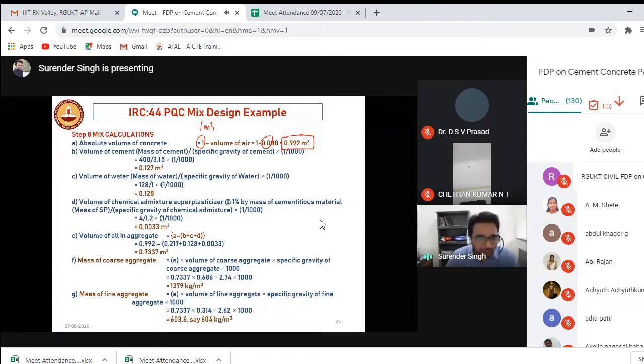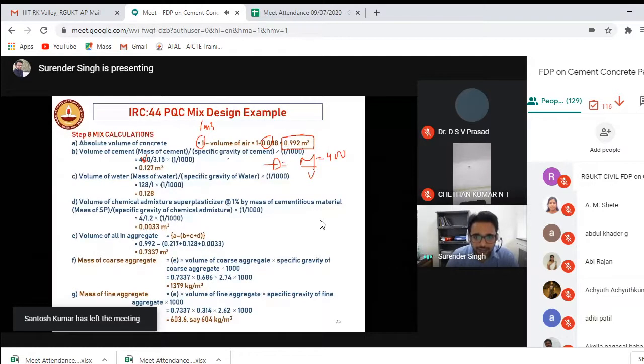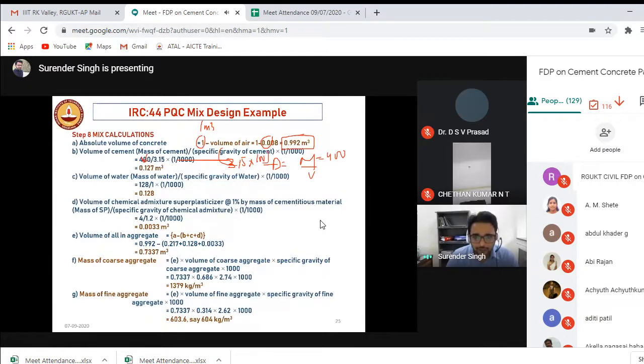And I know I'm using 400 kg of cement. You know, density is equal to mass upon volume. Your mass is 400 kg. Your density is specific gravity. What is the specific gravity of cement? 3.15 into that 1000, and then you bring this value to here. You will get the volume. Similarly, you follow the same for water.